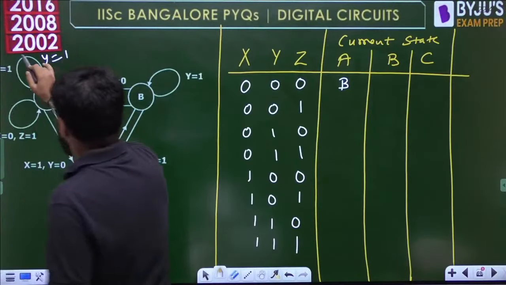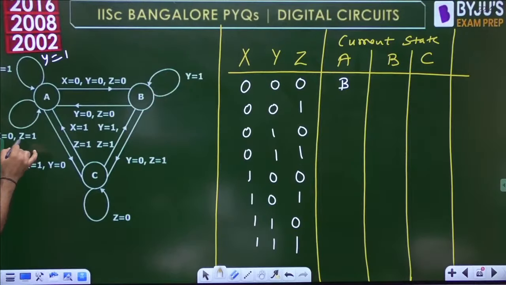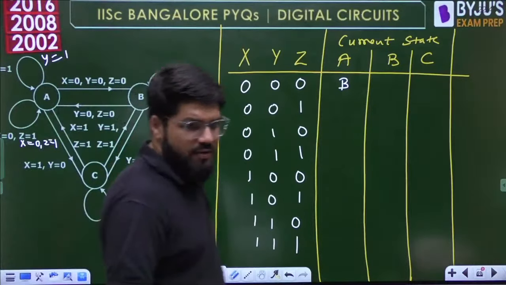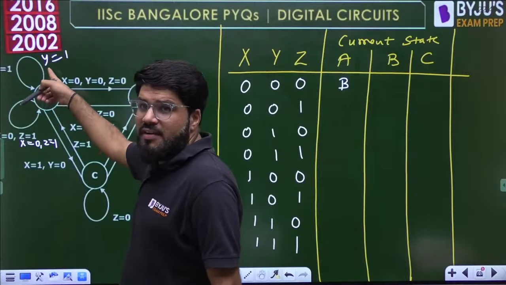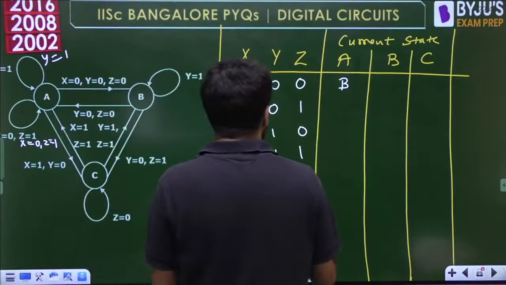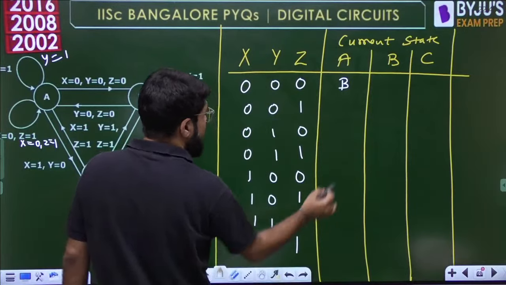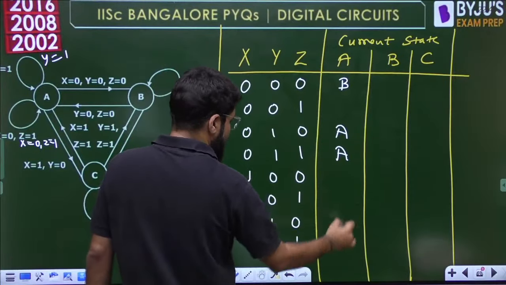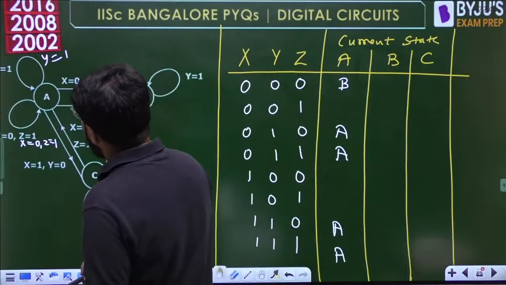So Y equal to 1. You can note this now. And this is X equal to 0, Z equal to 1. Okay, now everything is clear. So please note, whenever Y equal to 1, next state will be A only. That means there is no change of the state. So here A, here also A.